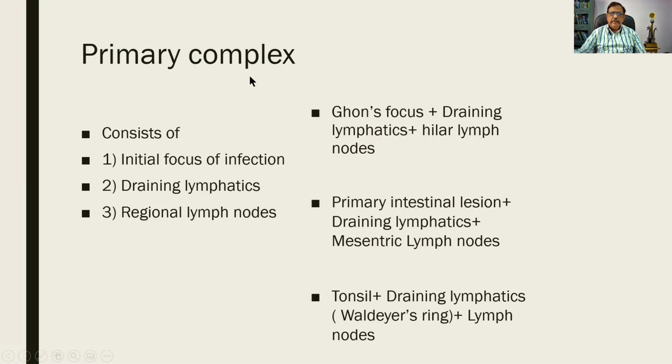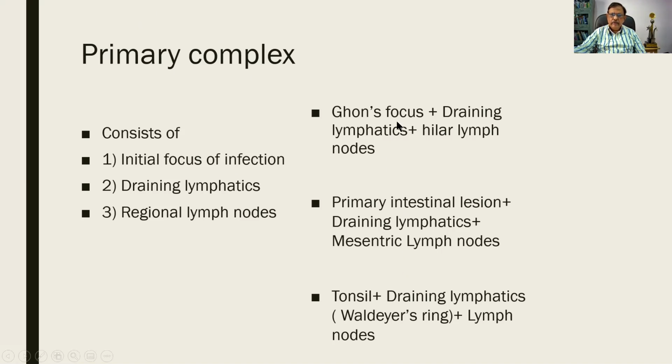Now that we have mentioned a primary focus, what is a primary complex? A primary complex consists of the initial focus of infection, draining lymphatics, and the regional lymph nodes. Will you get a primary complex only in the lung? No. So let us see what are all the examples.